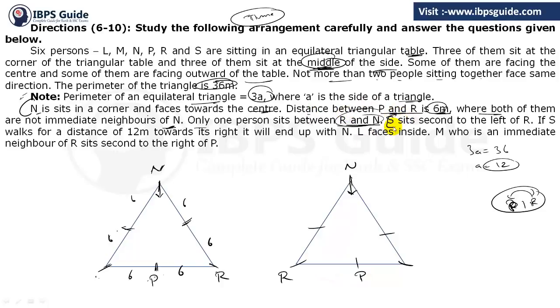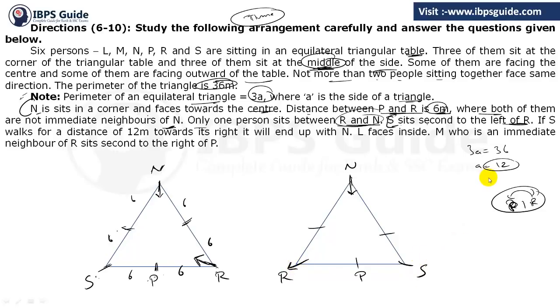Now the next point: S sits second to the left of R. If R is here, then S can't be here because it is the second position, but there is already N. So S must be here, and S is second to the left of R. So R must be facing inside in this case. But in the other case, you can't have S here, so R can't face inside. We have to make R face outside and S must be here.